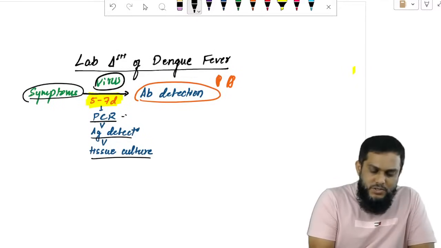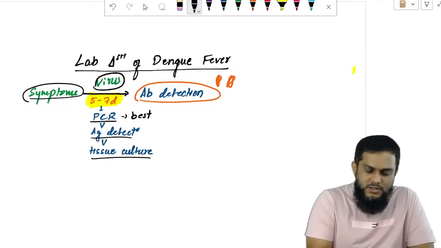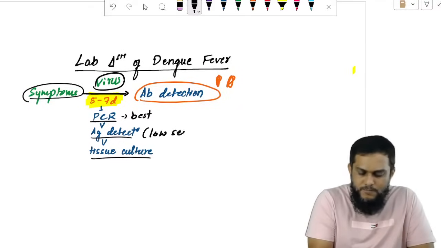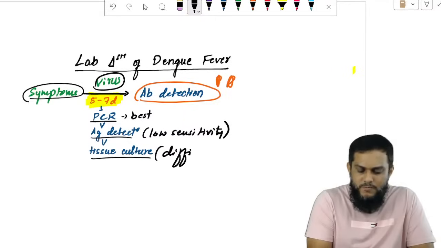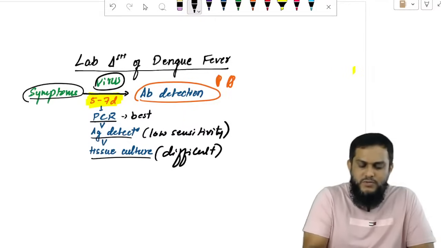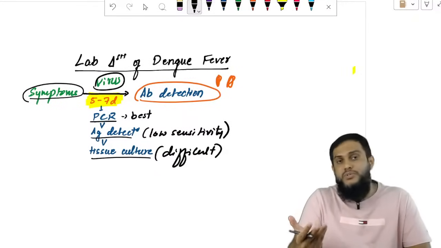Sir, among these three, best is PCR. Antigen detection has low sensitivity. Tissue culture is difficult. PCR is not that difficult and it has good sensitivity.